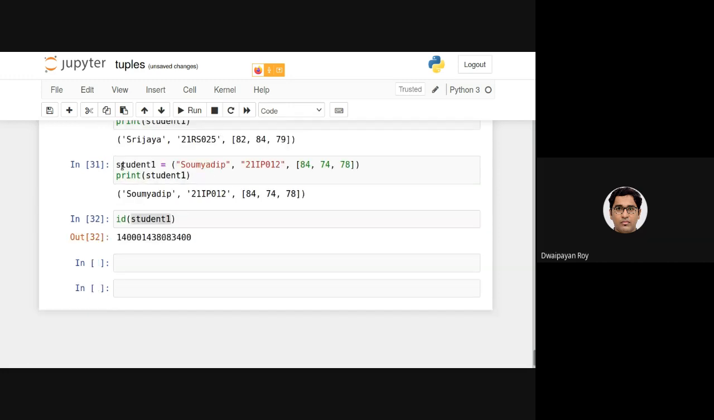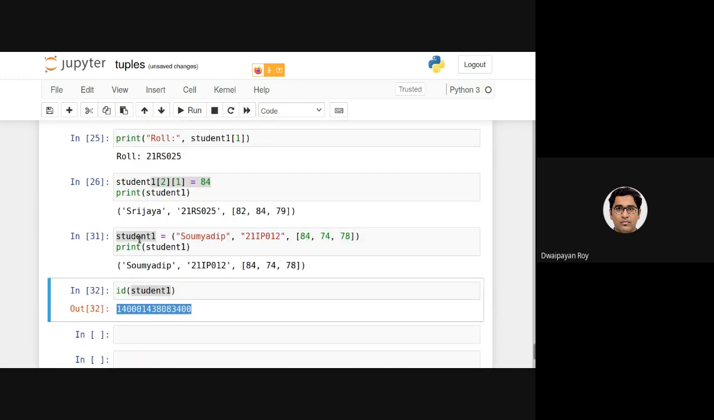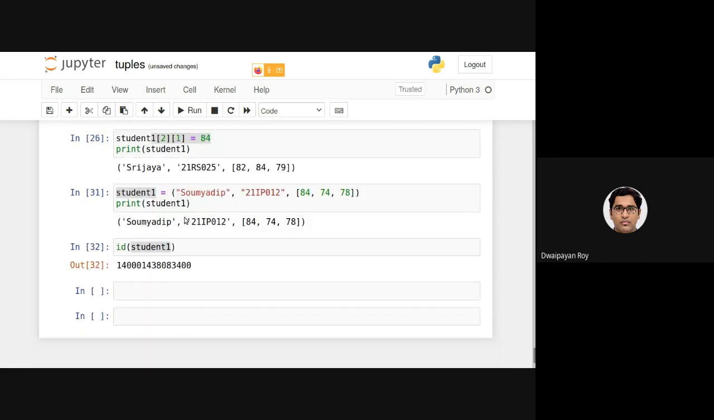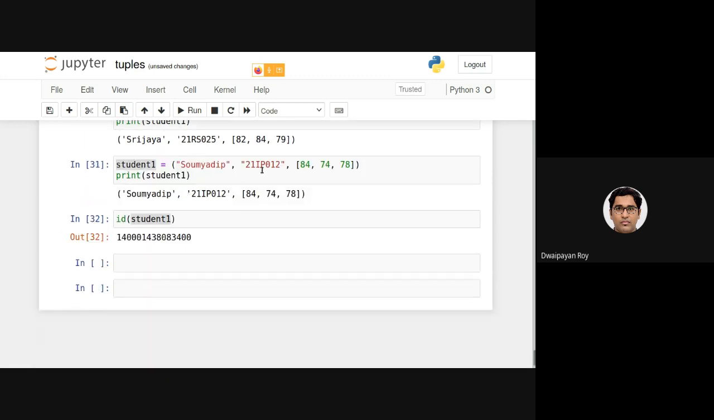What I am doing is, I am basically overwriting, or this student 1, this variable name, has been referencing an object in this location. Roughly, we can say that. Earlier, student 1 was referencing another object in this location. As I am reassigning it, it is showing me this.